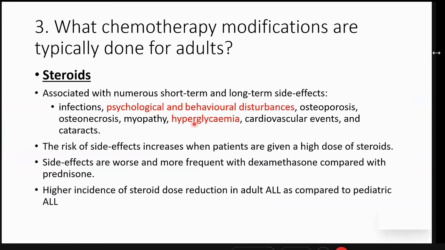Same, hyperglycemia being much more common in adults. These are the various factors which lead to reduction in dose, and hence the results or the outcomes are not as fantastic as we have seen in the pediatric. The risk of side effects of steroid increases when the patients are given a high dose of steroid, and worsen when dexamethasone is used in place of prednisolone, and hence most of the adult ALL protocols use prednisolone as compared to dexamethasone.